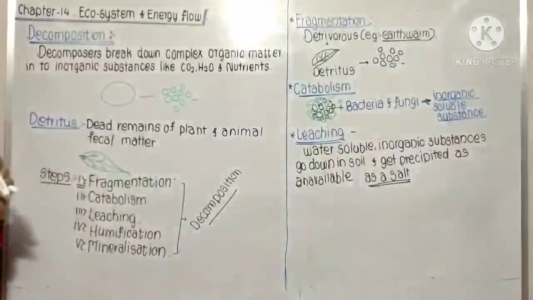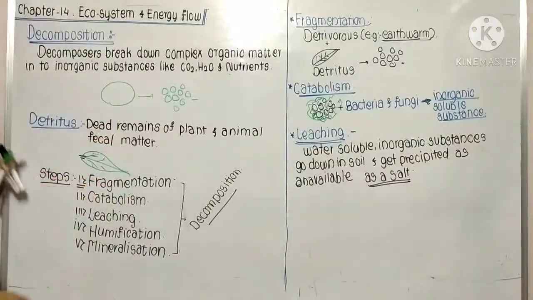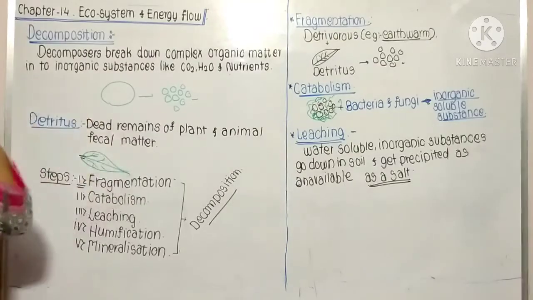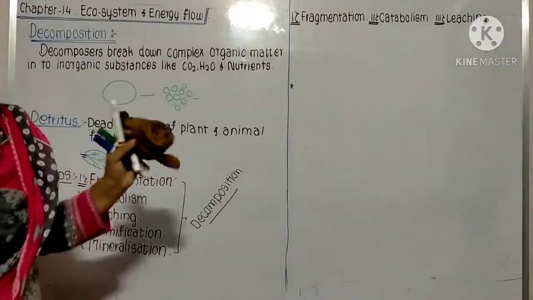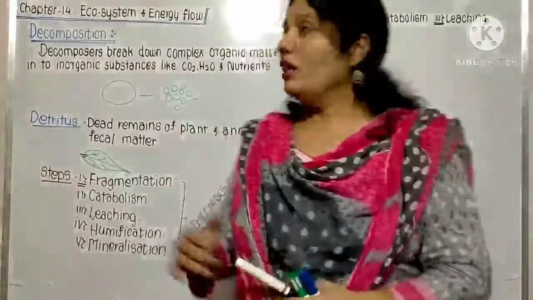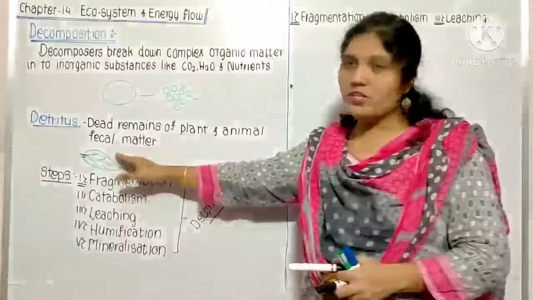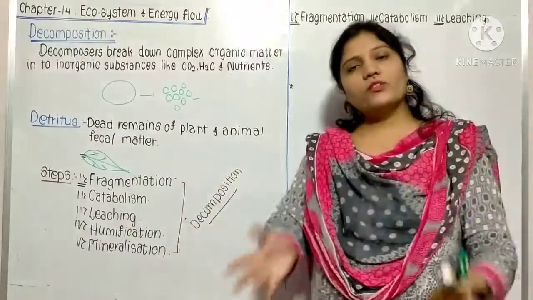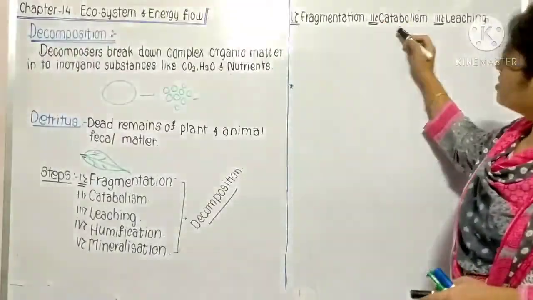These are the three steps of decomposition. Now what remains is humification and mineralization. Now I'll explain humification and mineralization. Fragmentation, catabolism and leaching, all these three processes take place on the detritus simultaneously, not one by one and not all at one time. So here we have seen fragmentation, catabolism and leaching.